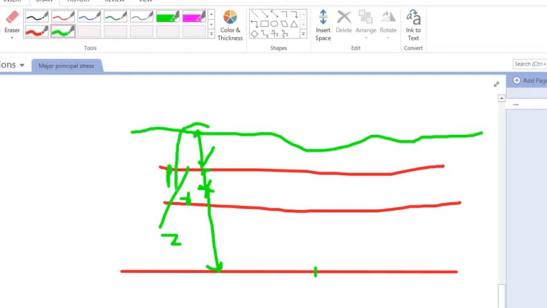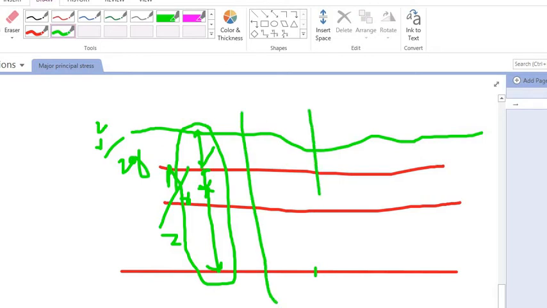So this line, this green line, when I add Z plus P upon gamma plus V square upon 2g at every point, suppose at this section or at this section, then I will get some point here, and here some point, right?